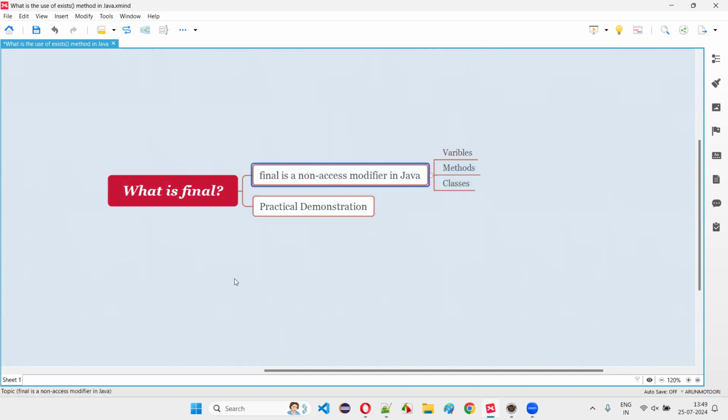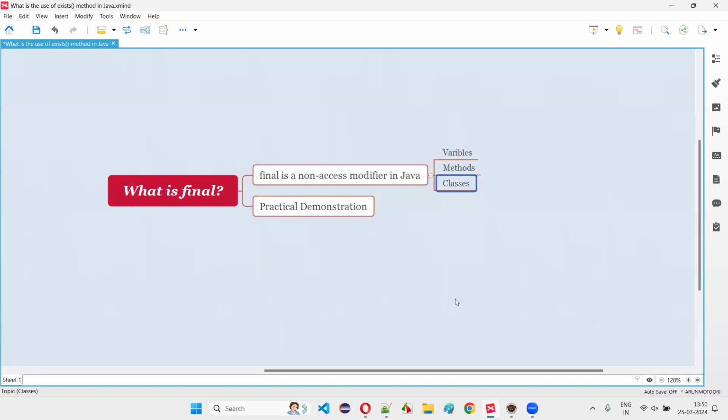So what happens when you specify a particular modifier before variables, methods, and classes? The original behavior of these variables, methods, and classes will get modified. That's why we call them modifiers. Final is one of the non-access modifiers in Java. There are different modifiers in Java like public, private, default, protected, static, final, abstract, the different access modifiers and non-access modifiers, whereas final falls into the non-access modifier category and can be specified before variables, methods, and classes.